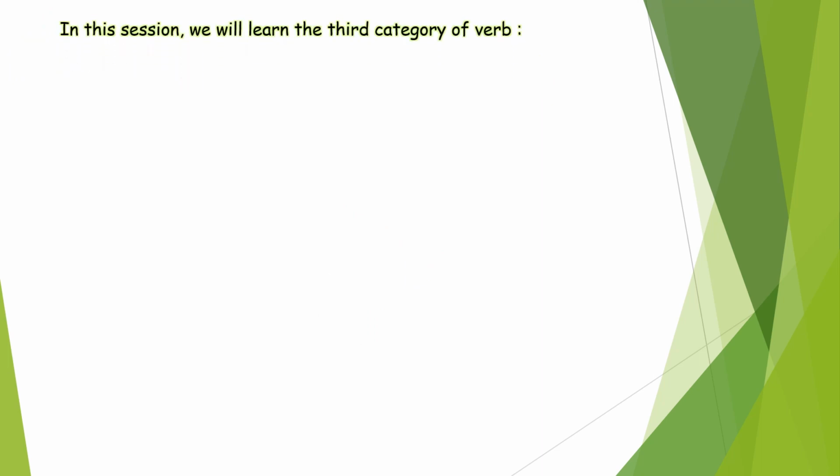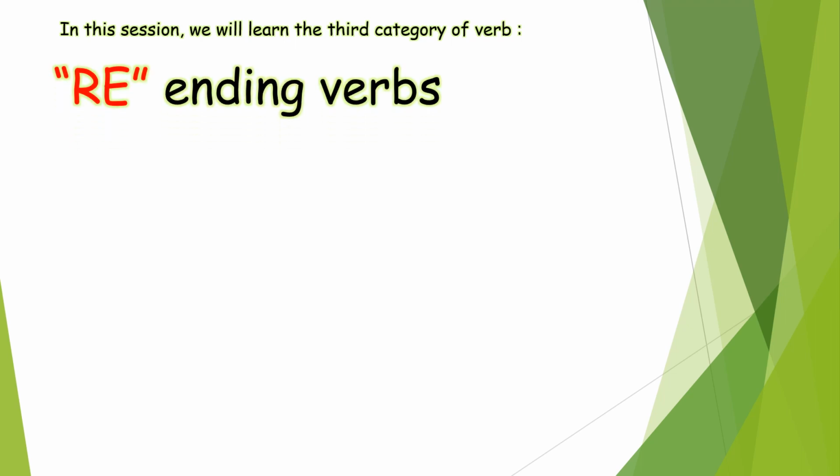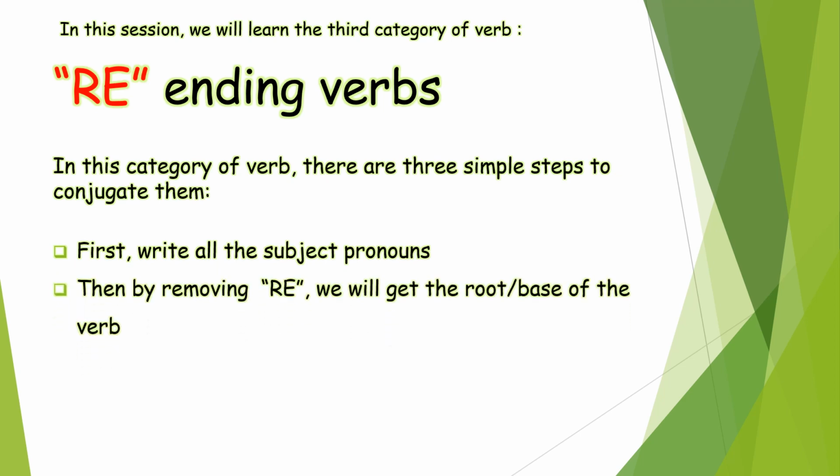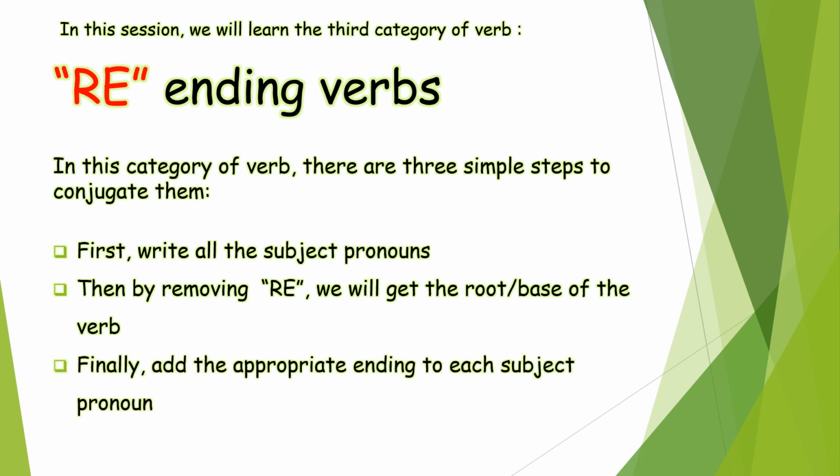In this session, we'll learn the third category of verb, re-ending verbs. In this category of verb, there are three simple steps to conjugate them. First, write all the subject pronouns. Then by removing re, we'll get the root or the base of the verb. Finally, add the appropriate ending to each subject pronoun.